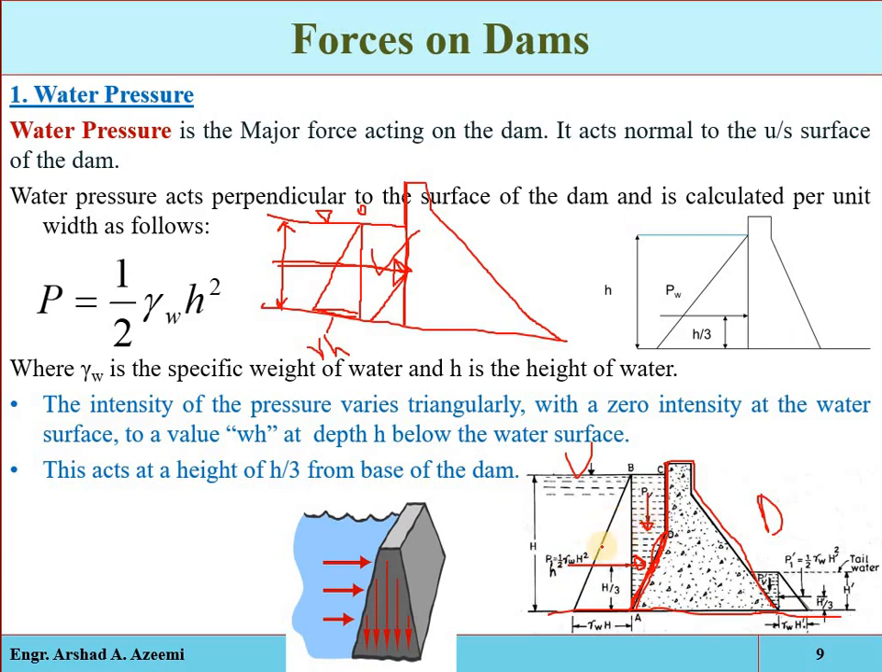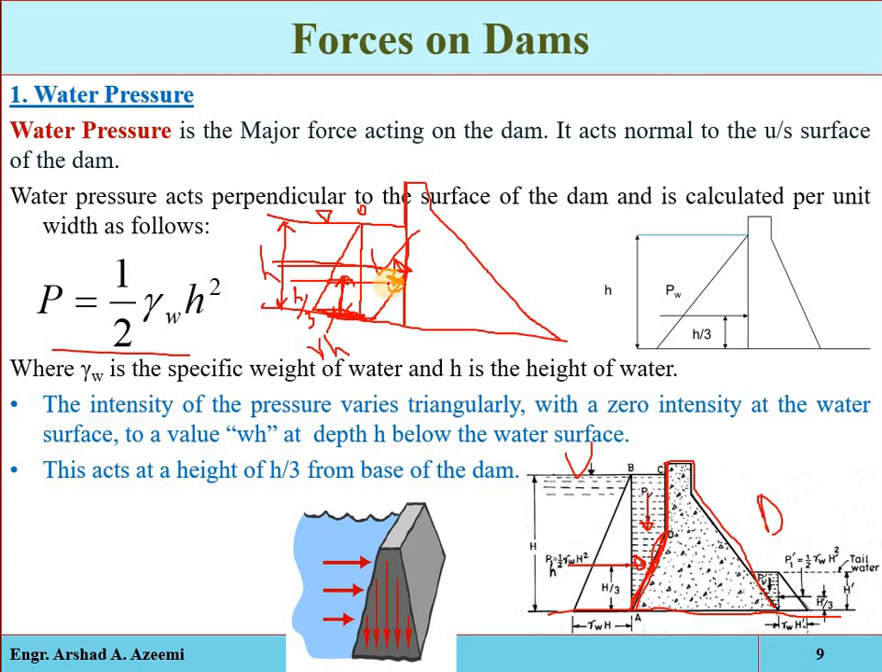The horizontal component, if it is completely horizontal, will be equal to 1/2 times the unit weight of water multiplied by h squared, where h is again the height of water in the reservoir, and it will act perpendicularly to the upstream face. Its point of action will be at h by 3, meaning from the base at a distance of 1/3 of the height of the water in the reservoir. That will be the point of action of the water pressure.